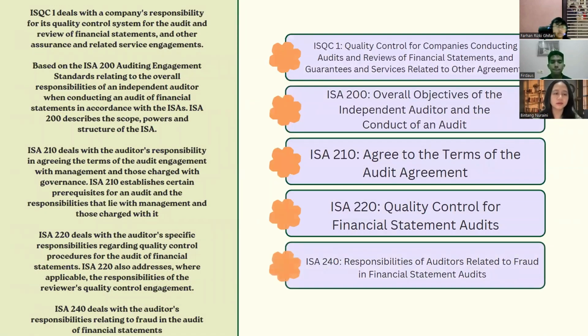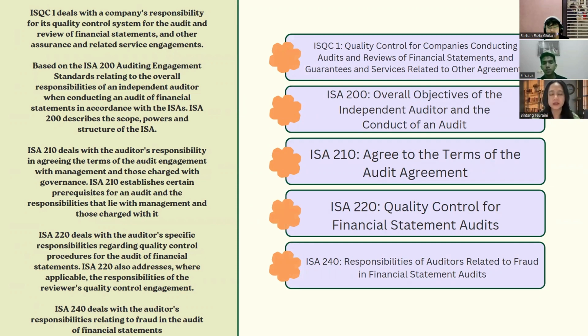Also, there are several rules regarding integrity. The first rule is ISQC 1, which is the quality control for companies conducting audits and reviews of financial statements, and assurance and related services engagements. This rule deals with a company's responsibility for its quality control system for the audit and review of financial statements and other assurance and related service engagements.